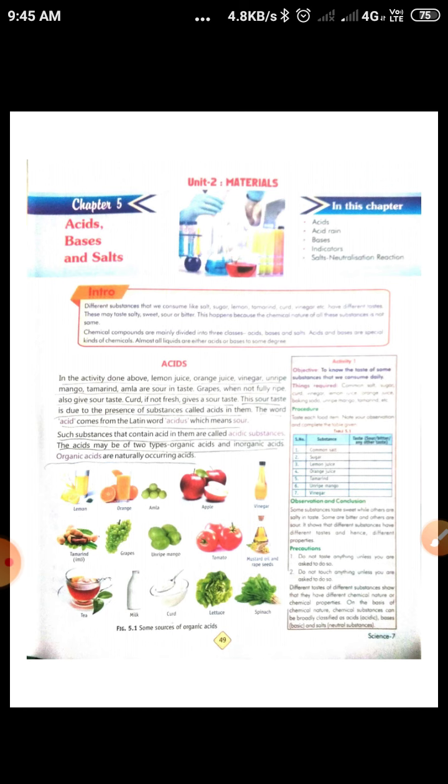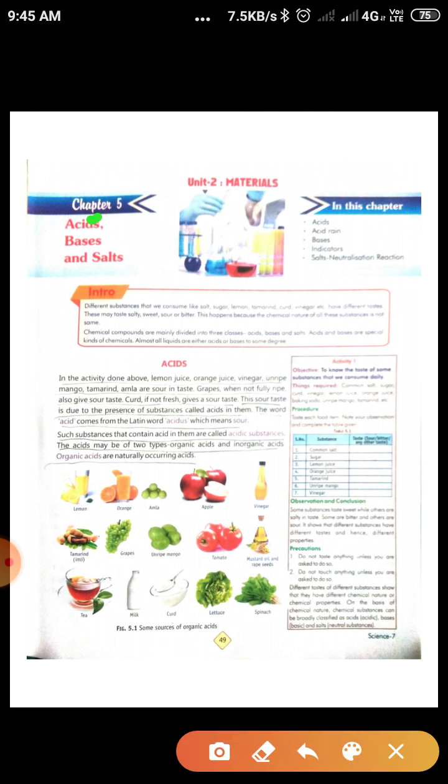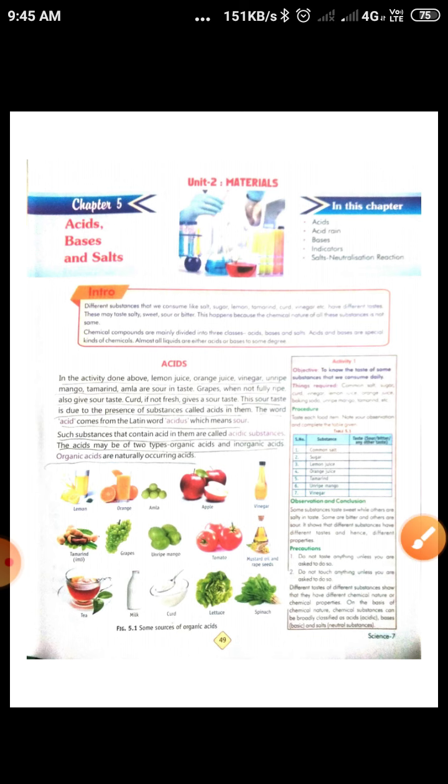Students, today we have a new topic, a new lesson, Chapter number 5, Acid, Bases and Salts. Okay students, in this chapter we will discuss acid rain, bases, indicators, salts, and neutralization reactions. Today is a very interesting chapter, acids, bases and salts. Okay students, let's start. What are acids and how can you determine them?